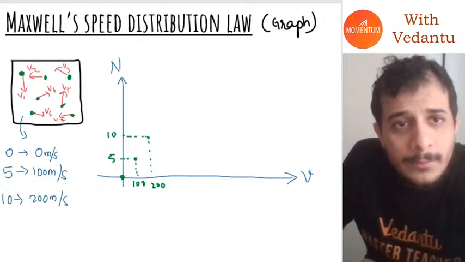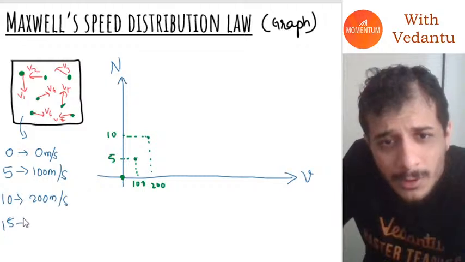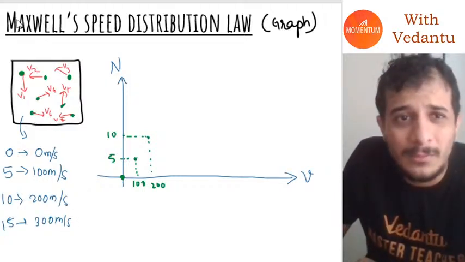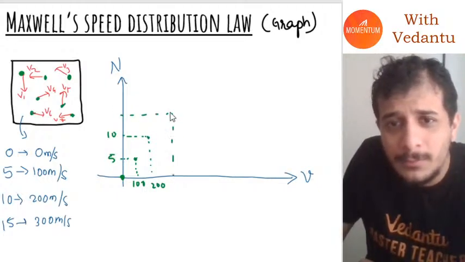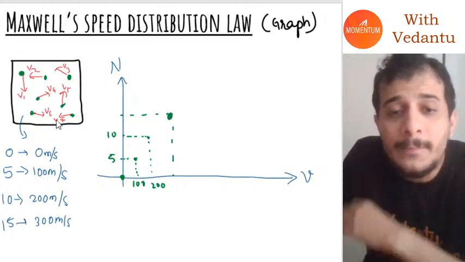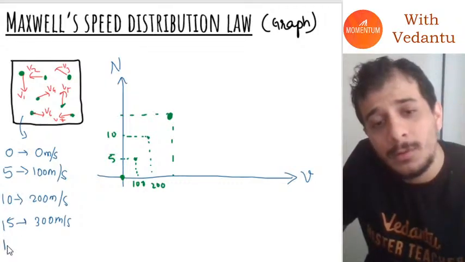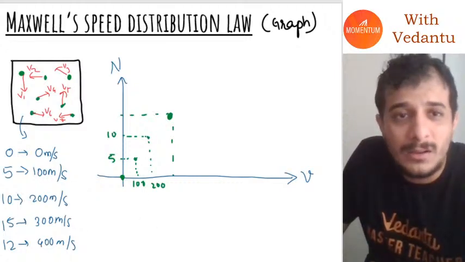Also, let's say there are 15 molecules with a speed of 300 meters per second. Once again, I will plot that point, somewhere around 15 here. Then I keep plotting this graph. Once again, there are 12 molecules with a speed of 400 meters per second, so I will plot another point here.